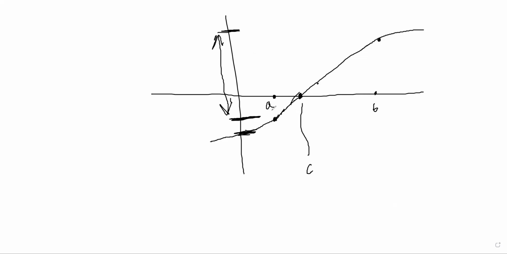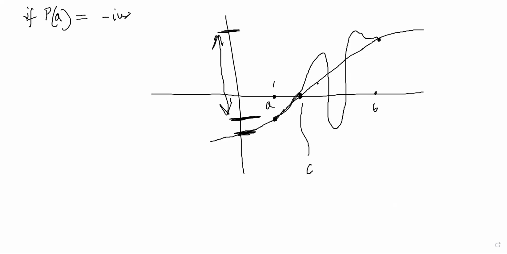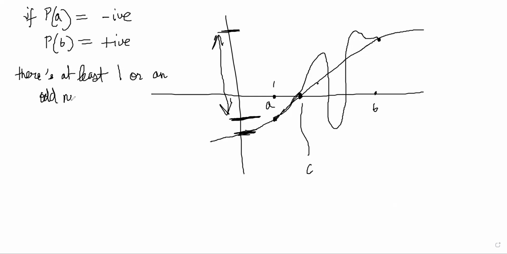It can be like this. It can also be like this. It can also cross multiple times. So what we can say is if P of A is negative and P of B is positive, then there is at least one, or an odd number of roots, between A to B.